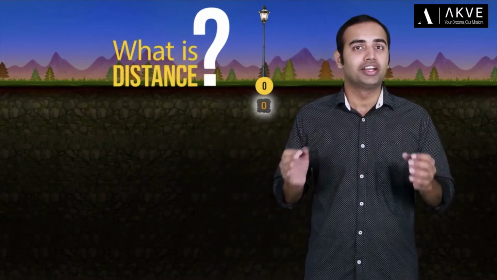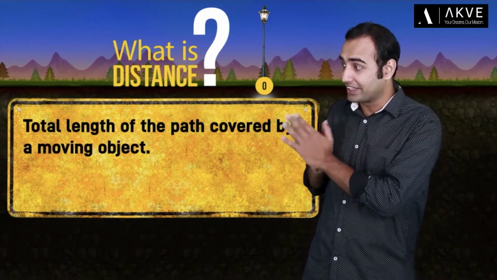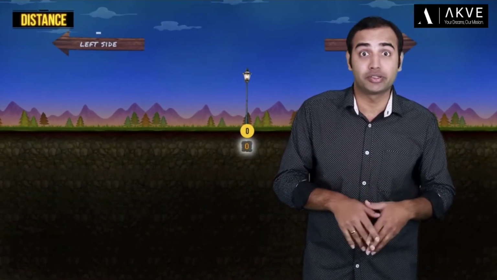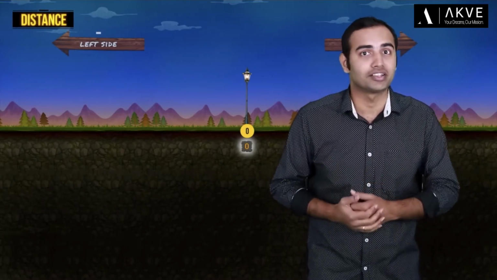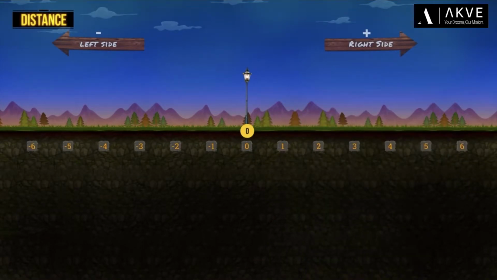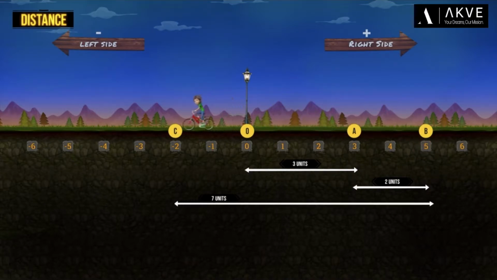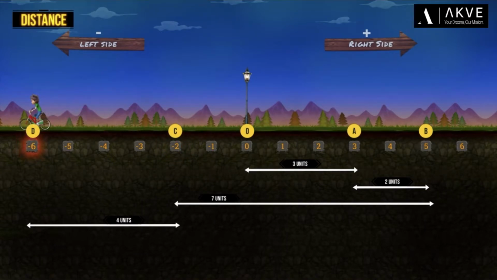So let's talk about the next physical quantity, which is distance. Now distance is defined as the total length of the path covered by a moving object. So what do you think is the total length of the path covered by our cyclist who's moving on the straight path? Well, it's easy to find. You see, from the reference point O, the cyclist first travels to point A, which is 3 units away. From point A, he goes to point B, which is 2 units further away from A. Now from point B, the cyclist goes all the way to point C, which is 7 units away from point B. And ultimately, he stops at point D, which is 4 units away from point C.